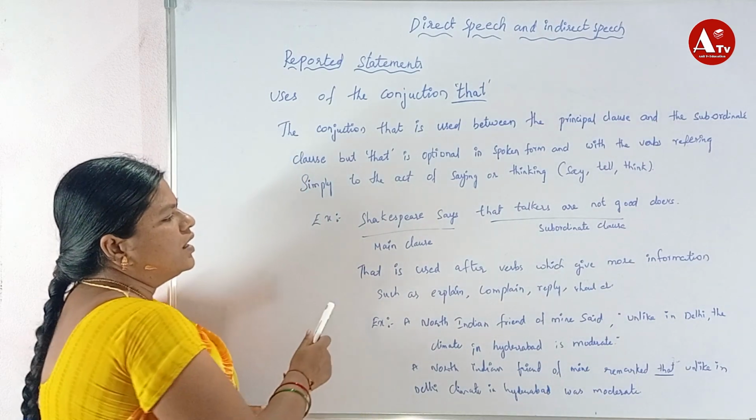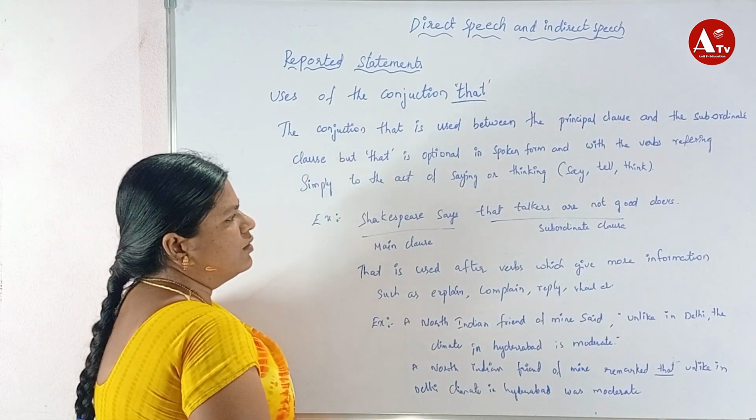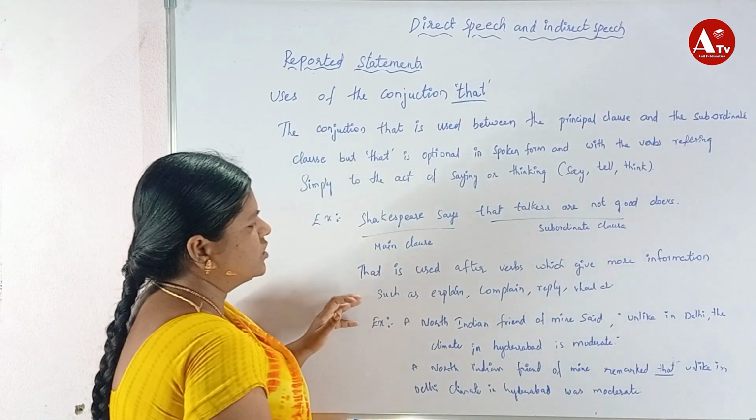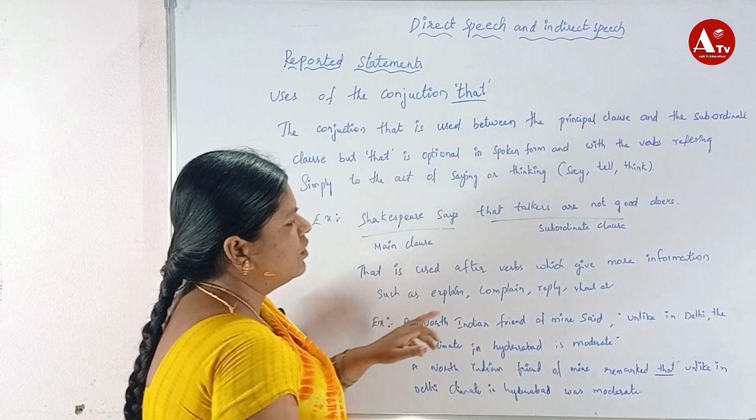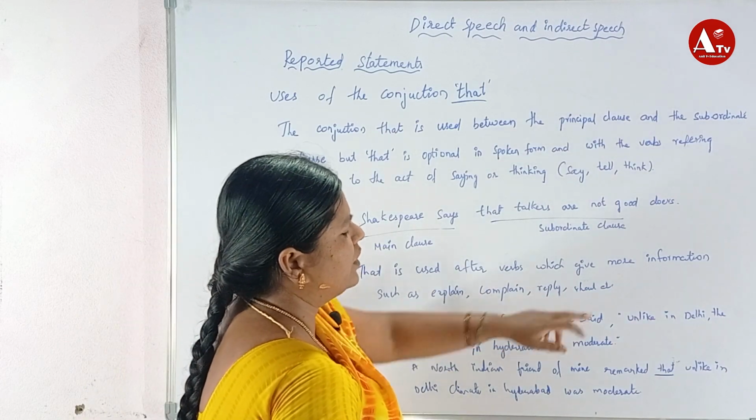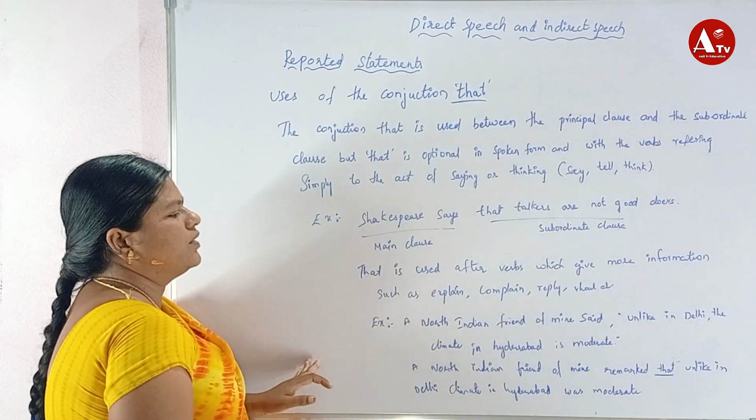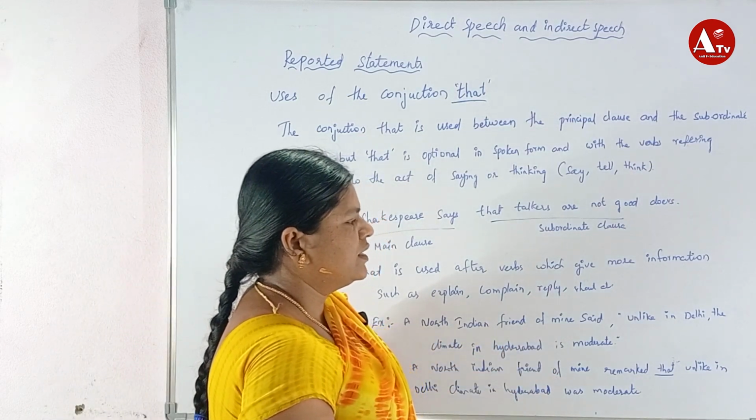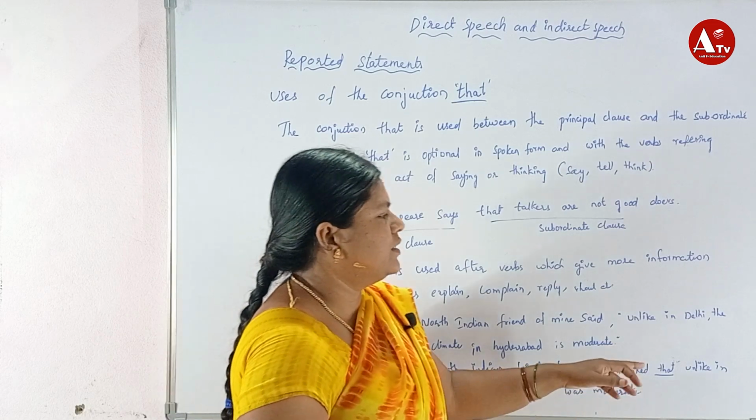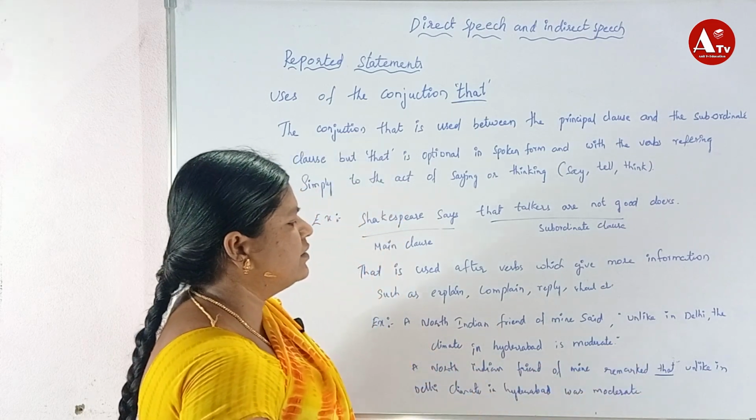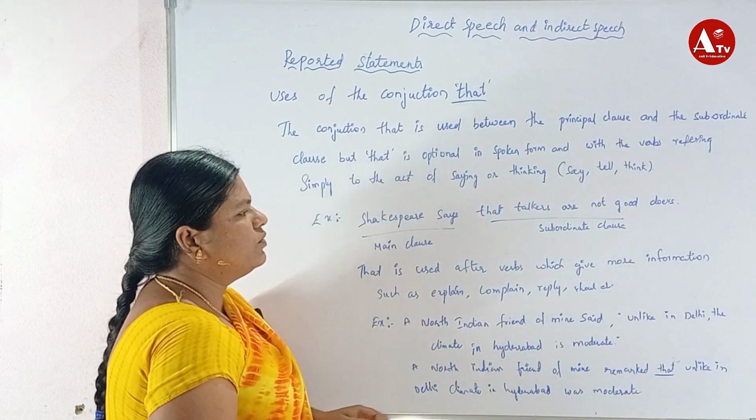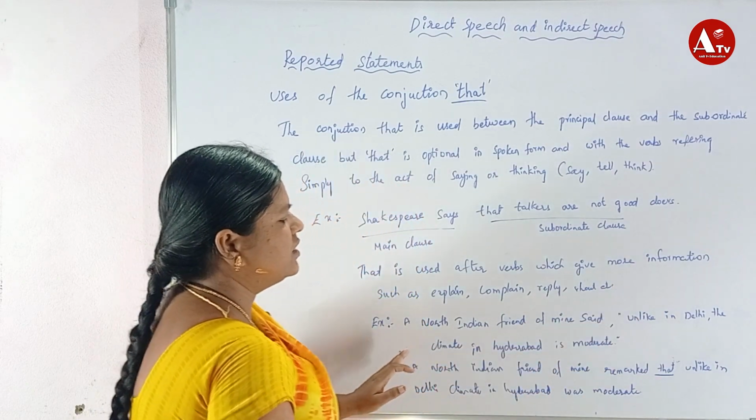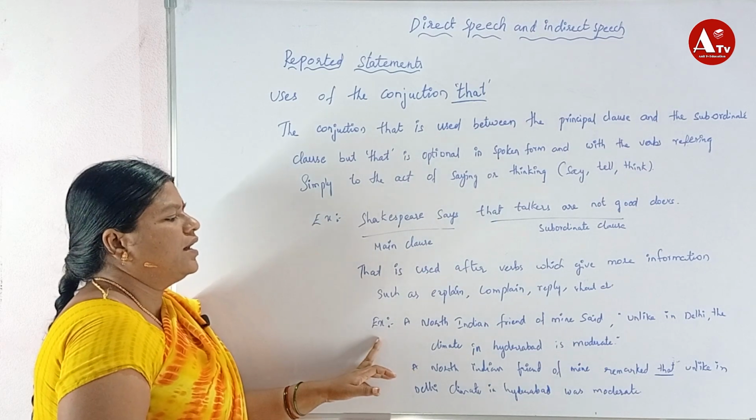Here that is used after verbs which give more information, such as explain, complain, reply, shout, etc. Let us see one example. A North Indian friend of mine said, "Unlike in Delhi, the climate in Hyderabad is moderate." Whenever you see a comma and apostrophe, you can think that the sentence is in direct speech.